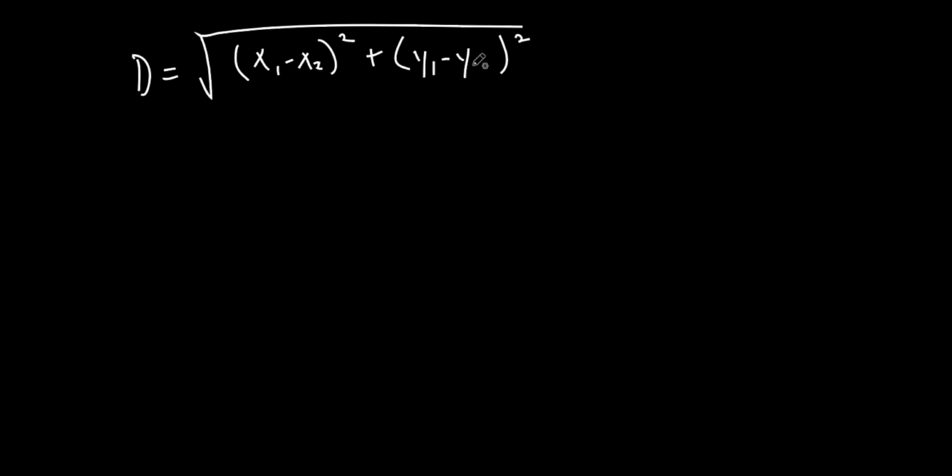Distance is the square root. Remember this? So it's x1 minus x2, y1 minus y2. All right, what is the x's and the y's? Well, they're 2 ordered pairs, right? So this would be x1, y1. This would be x2, y2. Oh, is that all it is? Oh, that's super easy.